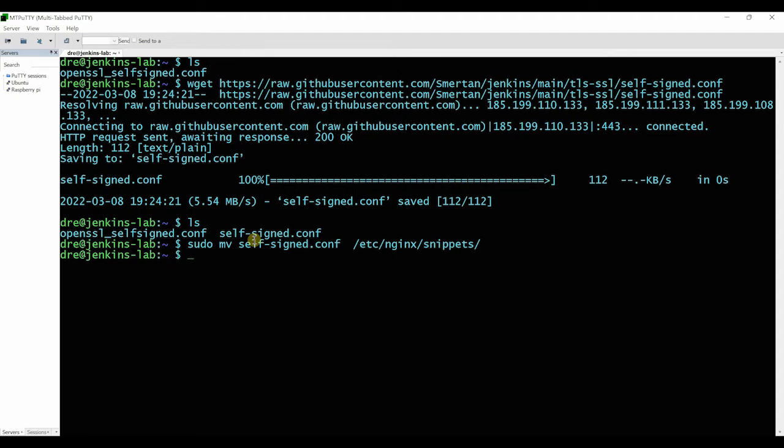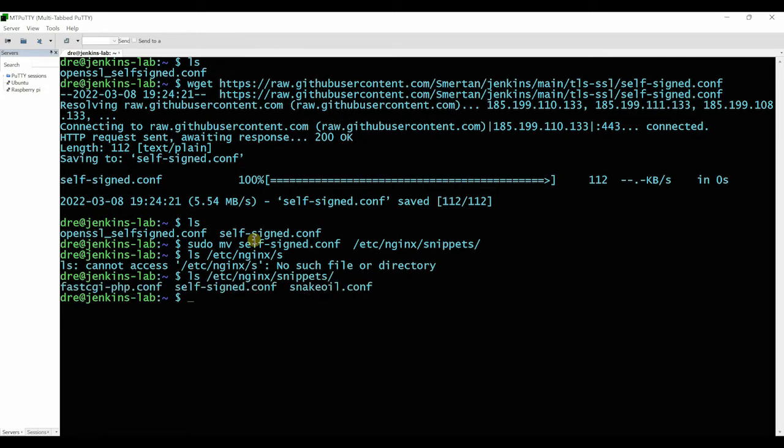So all we would do now is ls etc nginx snippets. And the file is there, self-signed config. So we are good.